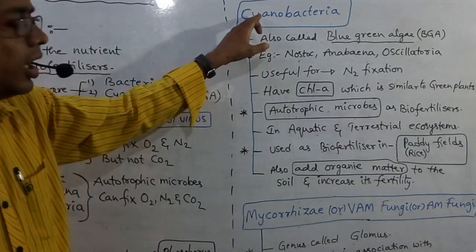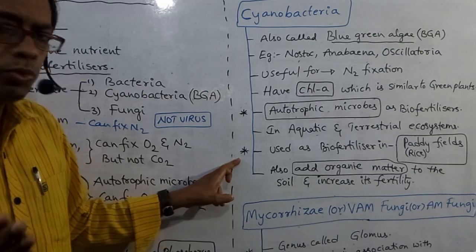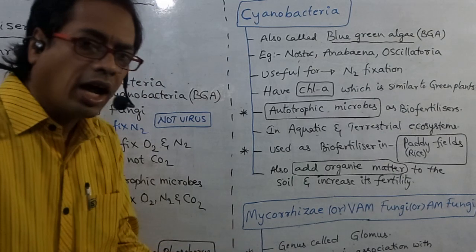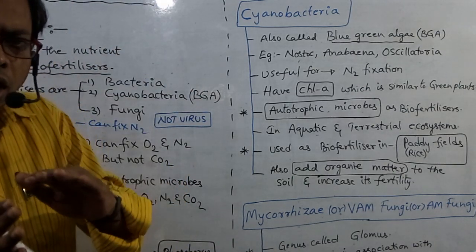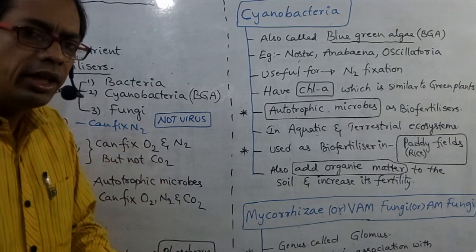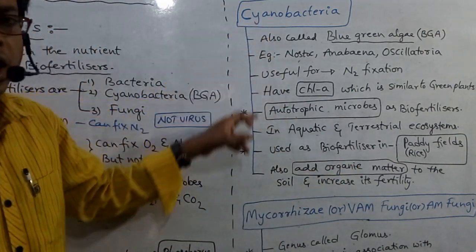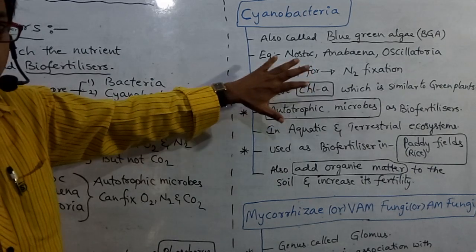We have to say cyanobacteria. This is very, very important. It also adds organic matter to the soil and enriches its fertility. So which organism adds organic matter and enriches soil fertility? We have to say cyanobacteria. Please remember all these points.